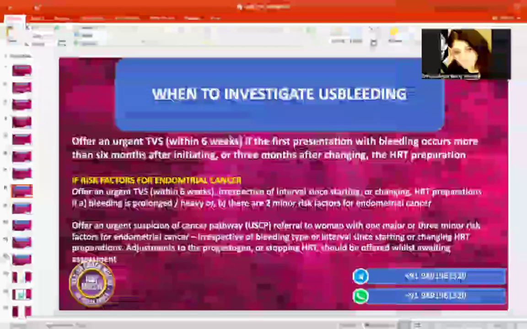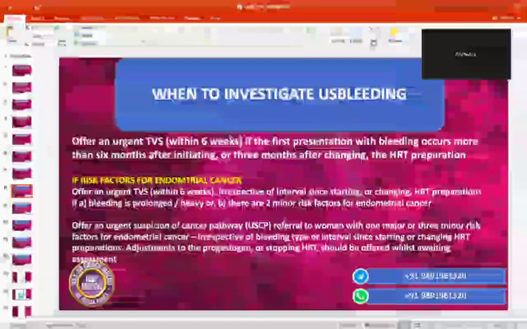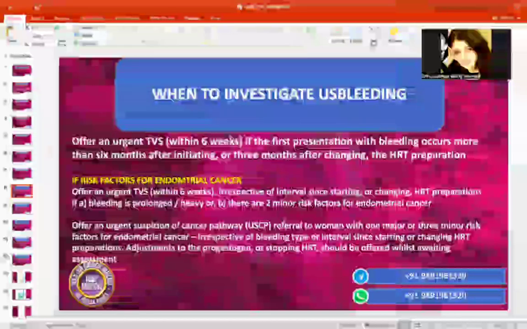Yes, ma'am. Okay. And when do you offer the urgent suspected cancer pathway? When there is one major or three minor risk factors. Here, whether bleeding is heavy, prolonged, intermittent, spotting, or when it started, doesn't matter.